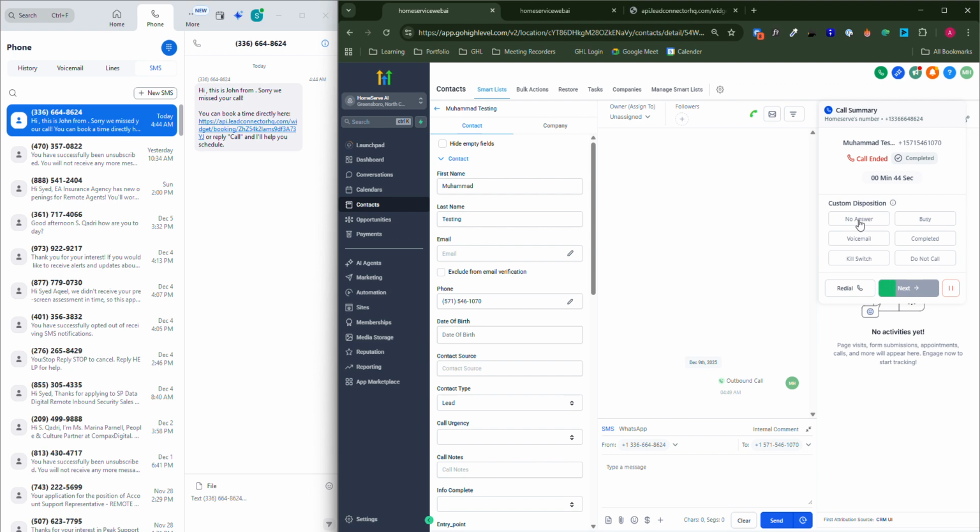What it will do is send the customer an SMS like, hey, we tried to call you, you were not there, here is a link you can use to book a call. If I say busy, it will do the same. Voicemail will send the voicemail. Completed means no action required. Kill switch means removing the person from the dialer. And do not call means the customer was rude and doesn't want us to call him back.